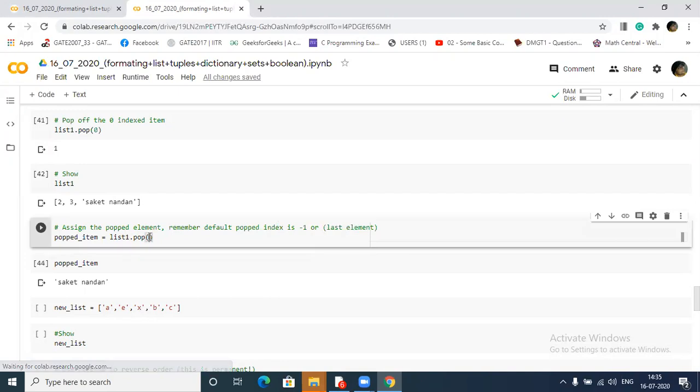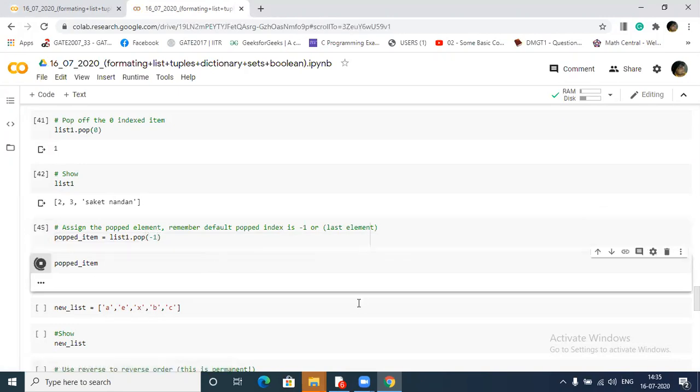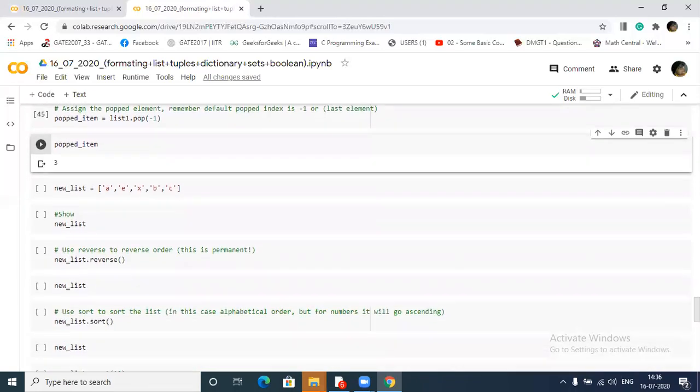If I pass -1 here, then it will also give the same result. See that. I'm very sorry, because it already removed Saket Tandan from here, and in the original list we only have 2 and 3, and again I ran this query, and it gave me 3. Got my point now? Okay, no problem, I think you got it. Otherwise I would have to run all the previous code to rectify this.